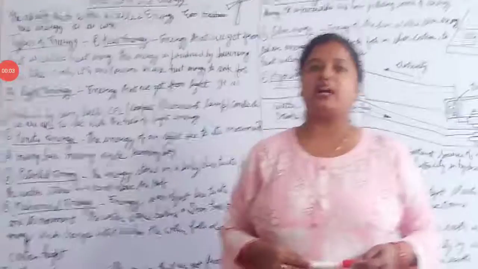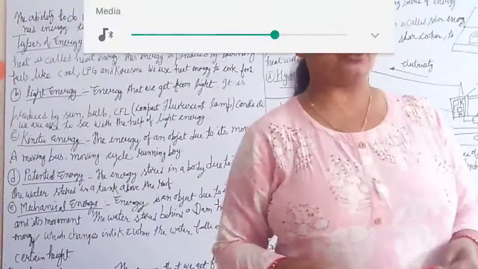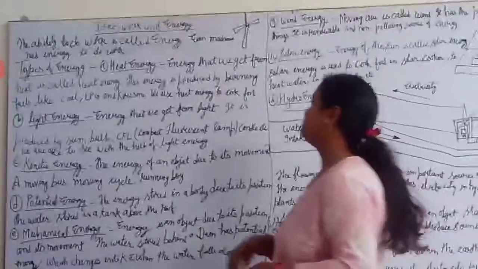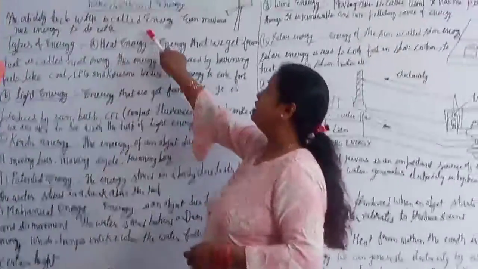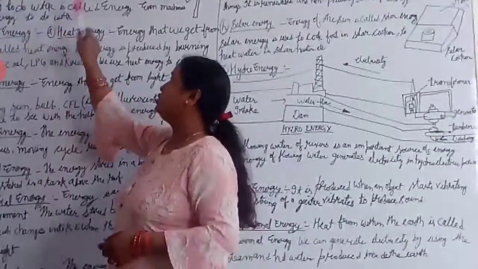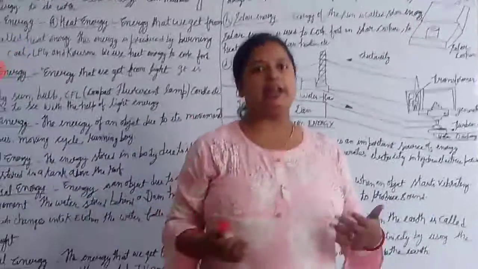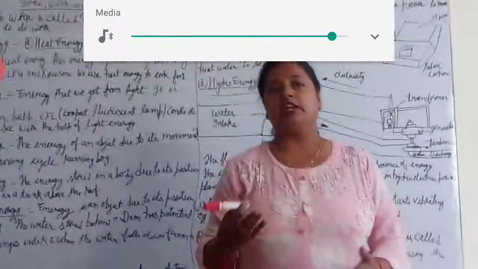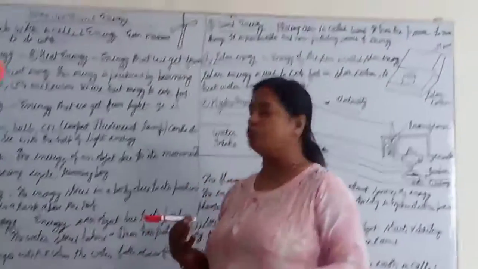Students, in the previous class I have already explained about force. Any kind of push or pull on an object is called force. Now today's topic is energy. The ability to do work is called energy. Even machines need energy to do work. When we are doing any kind of work like reading, writing, or doing exercise, we need energy. Even machines also need energy to do work.